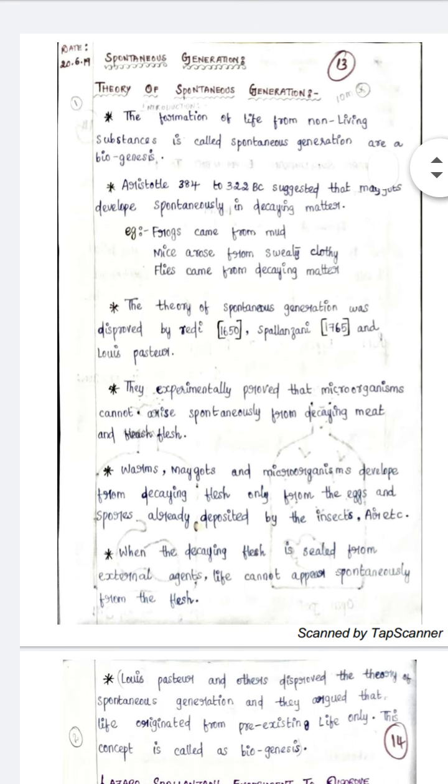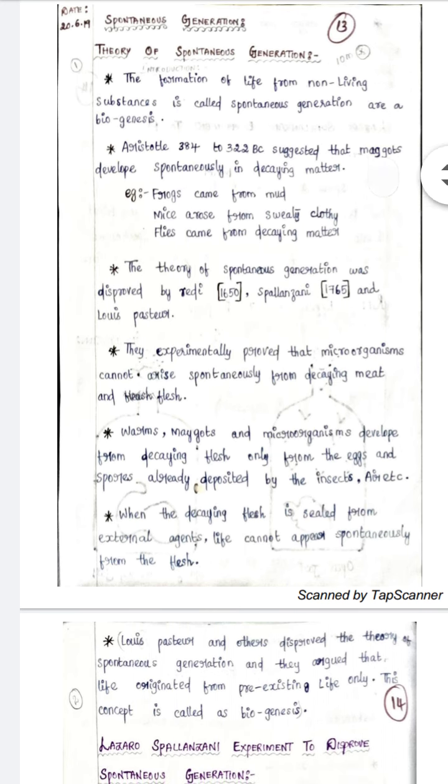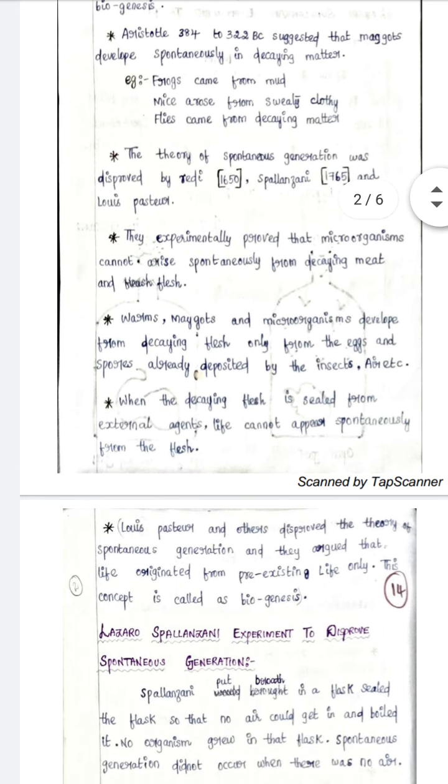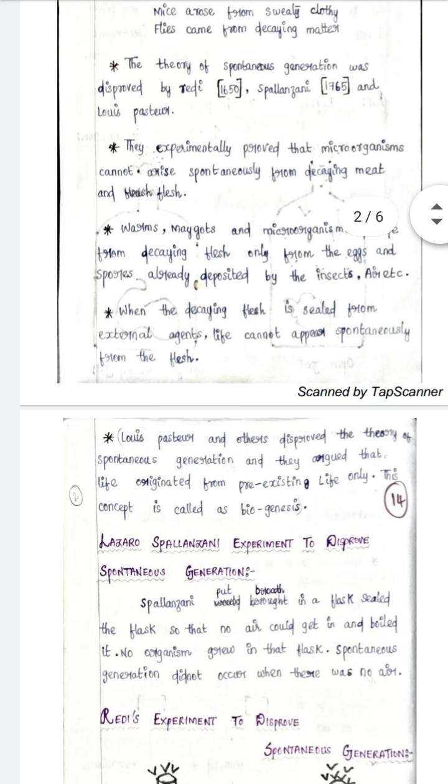This theory of spontaneous generation was disproved by Francesco Redi, Lazzaro Spallanzani, and Louis Pasteur. They did many experiments and proved that microorganisms cannot arise spontaneously from decaying meat or flesh. Worms or microorganisms can develop in decaying flesh only from eggs and spores already deposited by insects.